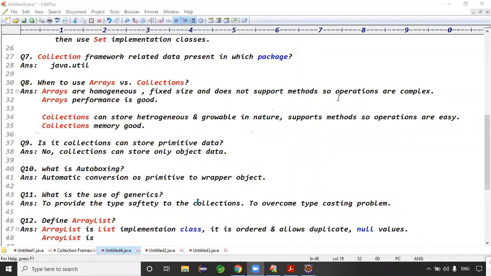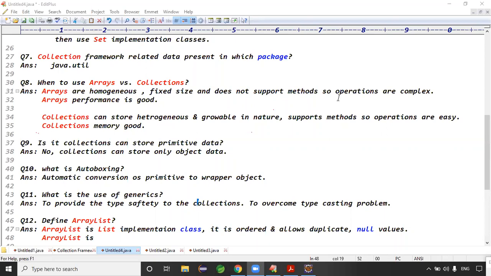You have some analysis in mind, right? What is that analysis? Homogeneous means what? Collections can store heterogeneous data, but arrays can store only one type of data. Here, we are talking about ArrayList, right?